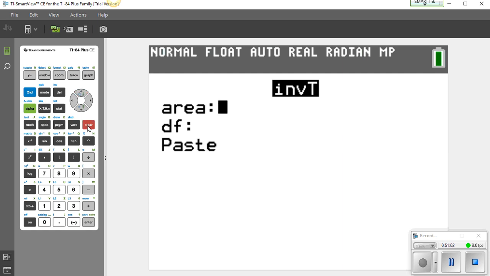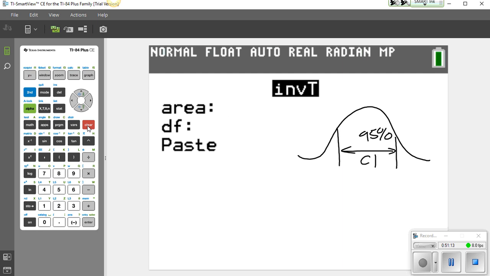That was weird. Anyways, we're going to need area under the curve and degrees of freedom. Remember, we're talking about a 95% confidence interval. So in the middle, we have the 95% confidence interval, which means all this area here is shaded. Over here, you get a negative T star, and over here, you get a positive T star. We're looking for this upper T score for our distribution.